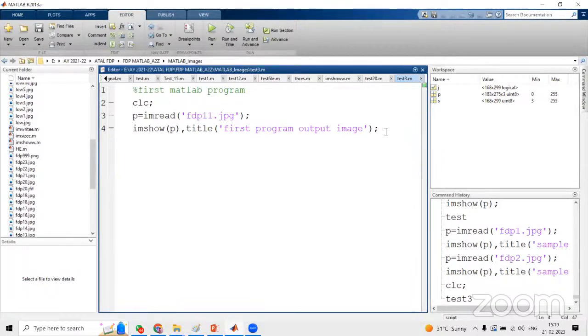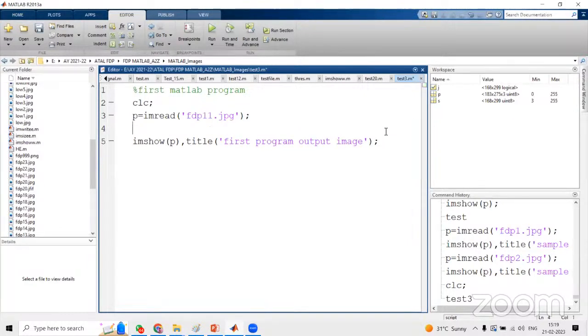Now, sometimes we have to convert the given image into a grayscale image. We already discussed what is a color image and what is a grayscale image. In a color image, we have 3 channels, RGB, and sometimes it is difficult to process all 3 channels. For that, we have to convert it into a single channel, that is called a grayscale image. How to convert to a grayscale image?